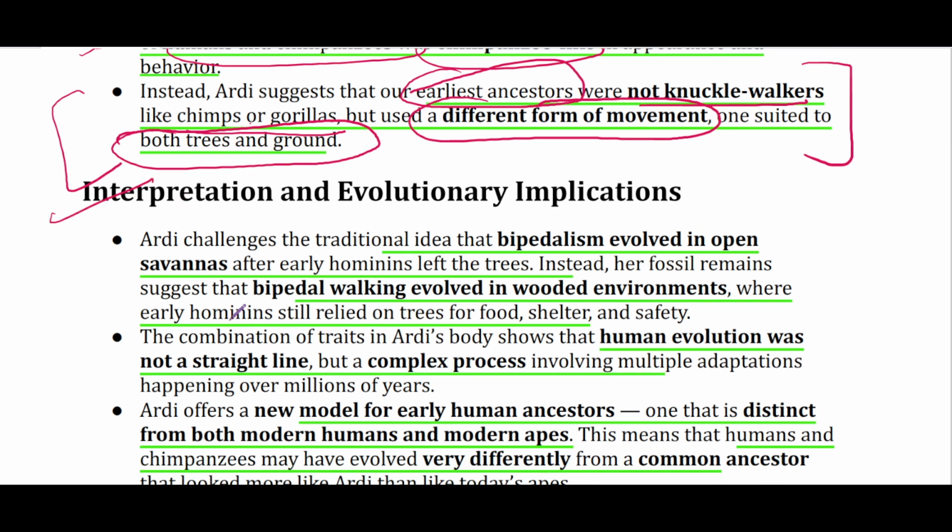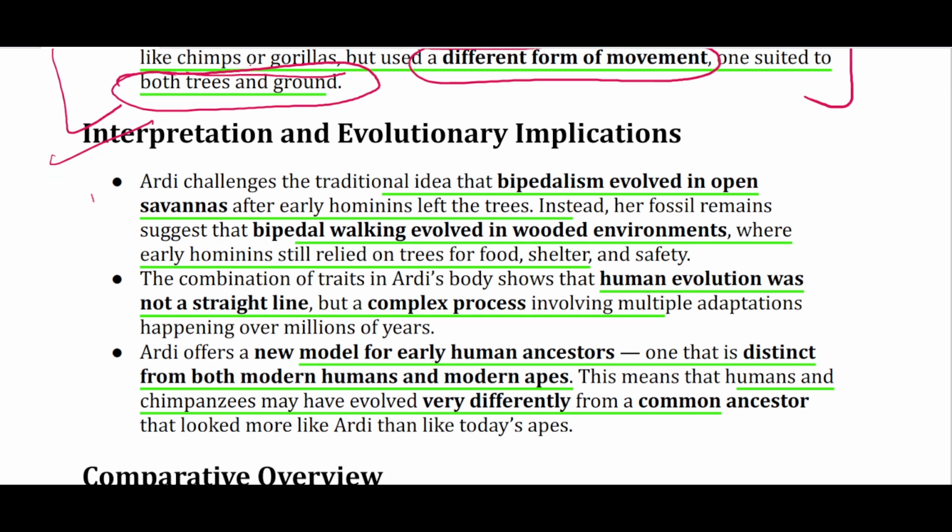Now, interpretations and evolutionary implications. Ardi challenges the traditional idea that bipedalism evolved in open savanna after the hominin left the trees.